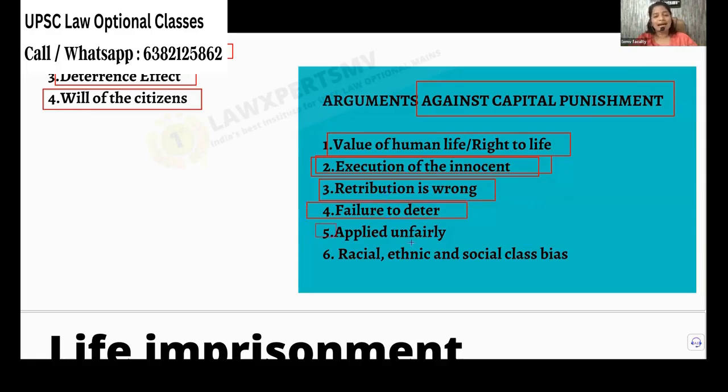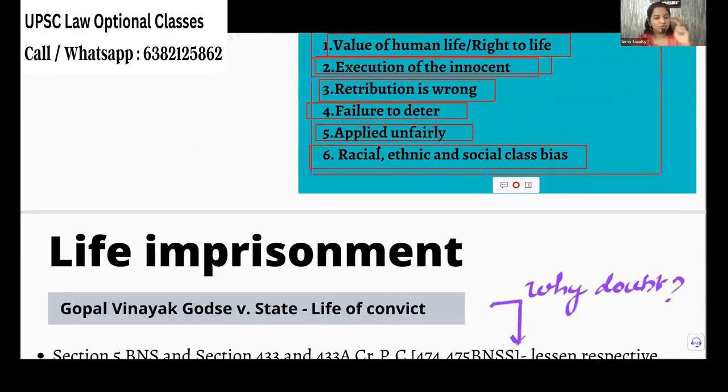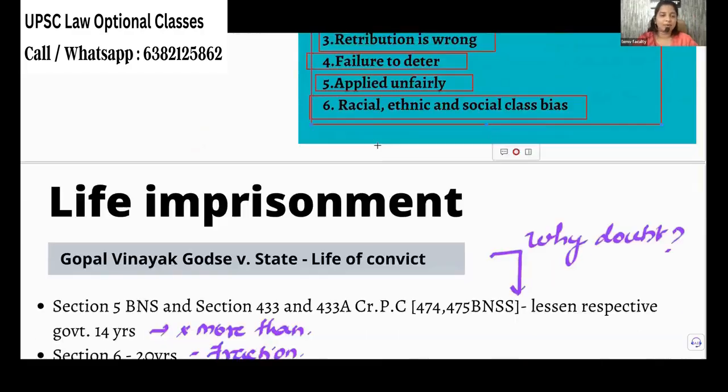Okay, applied unfairly sometimes. It is true. Sometimes it is unfairly applied, and there is racial, ethnic, and social class bias. There is bias, we are humans. Because of bias, the death penalty will be given to the wrong person. So all these things are against capital punishment. You should quote all these things and give your answer, which is very, very, very important.